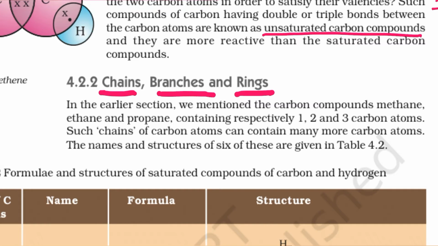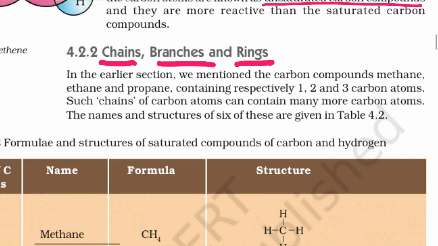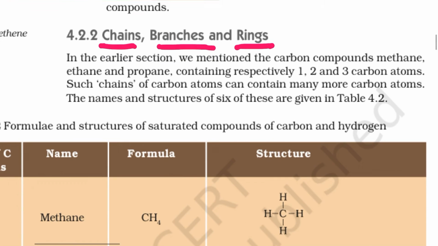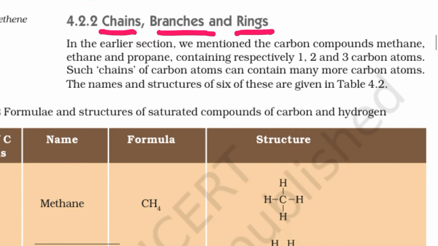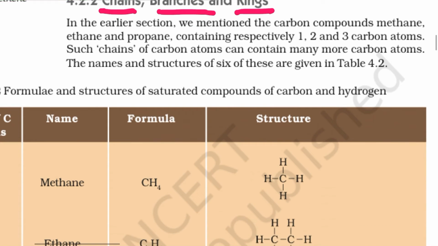So in the earlier section, we mentioned that methane, ethane, propane contain respectively 1, 2 and 3 carbons. Such chains of carbon atoms can contain many more carbon atoms.